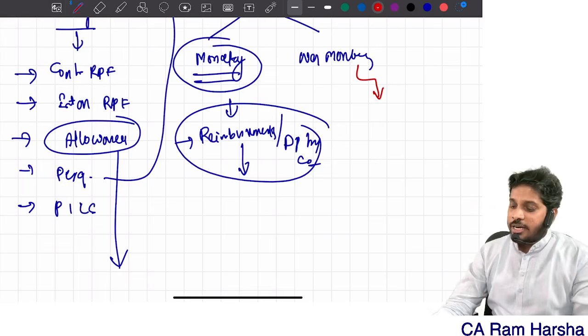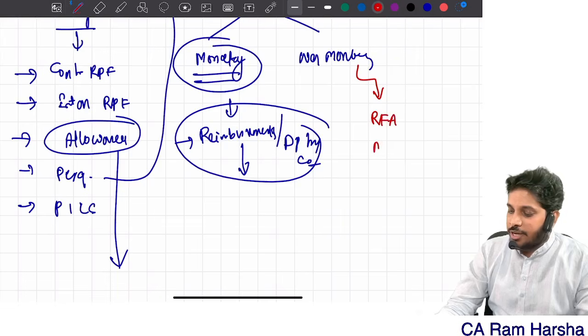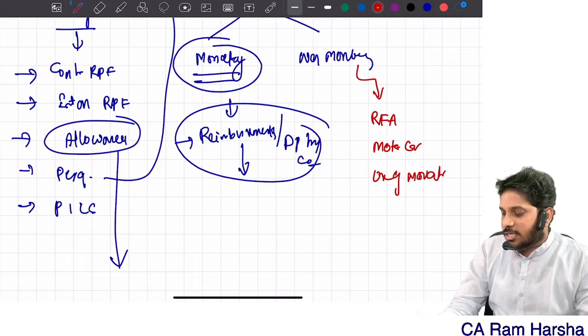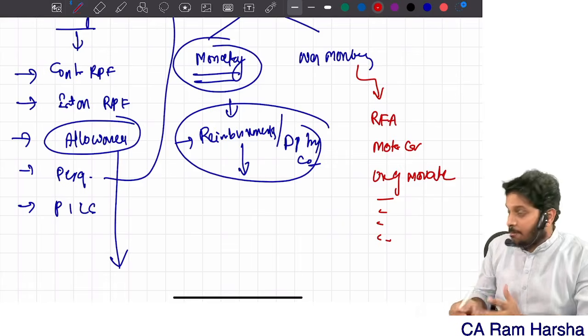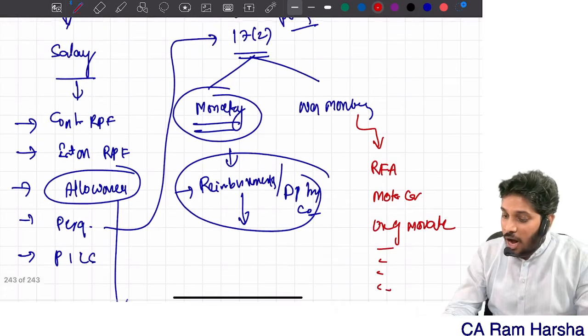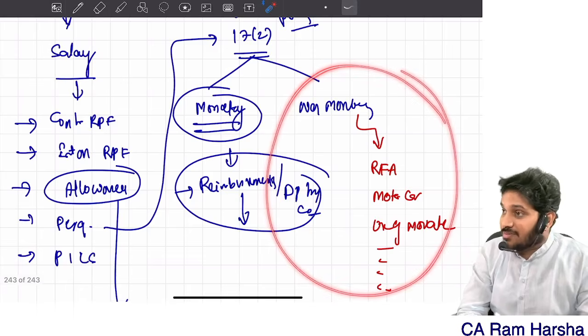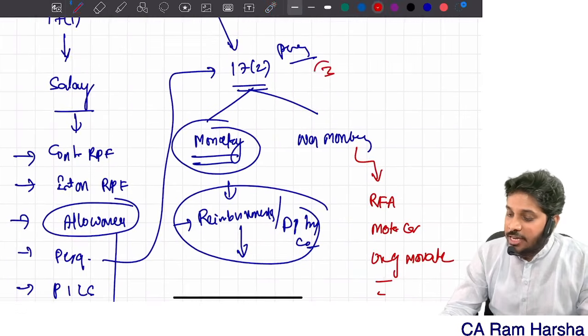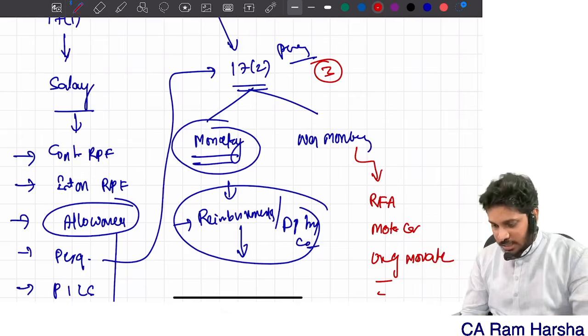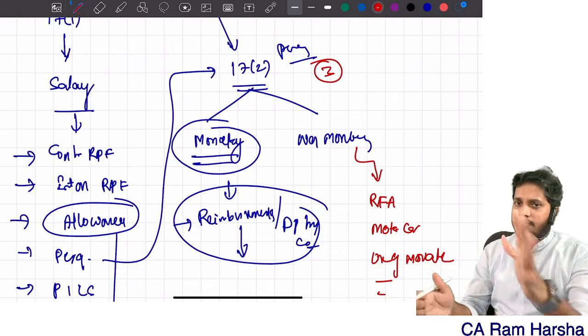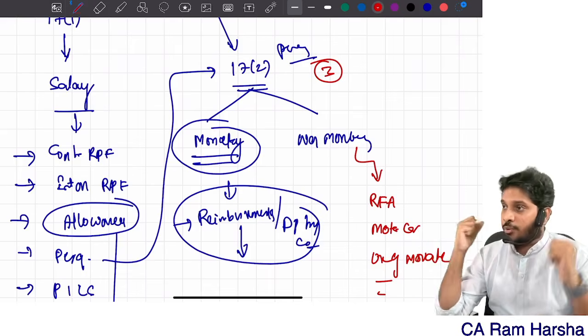What is a non-monetary perquisite? Best example, rent-free accommodation, motor car, use of movable assets. There are plenty of non-monetary benefits which we will be discussing. So how to tax these non-monetary perquisites? There is a perquisite valuation rule called Rule 3. Accordingly, we need to value those perquisites. Okay, don't worry, we will discuss it from the book itself. I'm just giving you an overview.